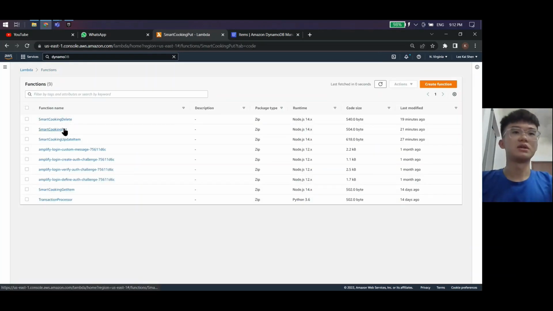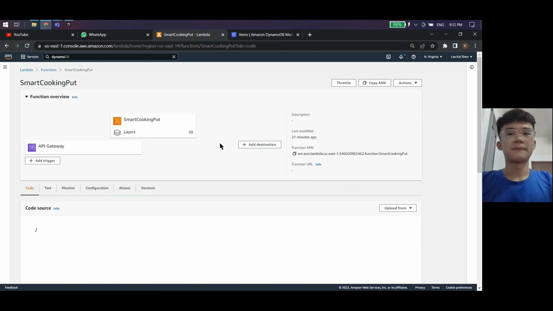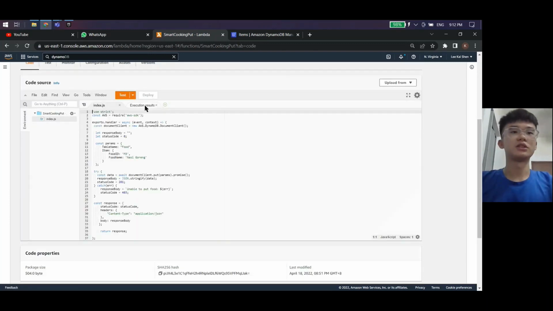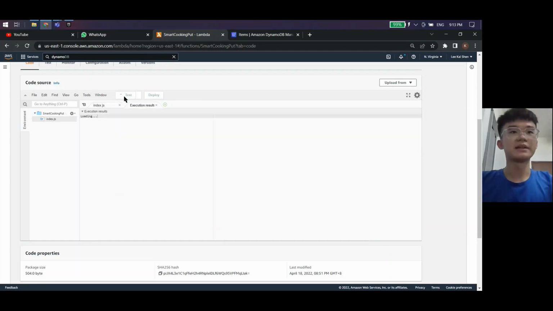The second one is smart cooking put. This is the overall code. Let's say today we want to add a new food item into our table. In our case, we want to add a new ID, M3, and the food name is nasi goreng. Let's run our code.